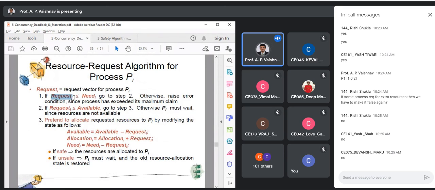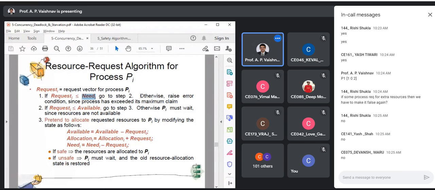Request is less than or equal to need, right? If yes, then go to step 2. Otherwise, raise error condition. Okay. See, you will have to write a program for this in the lab, right? Let me tell you, not in the next 2 or 3 labs, but at least in one of the last few labs, 8th, 9th, or 10th. So just keep this algorithm in mind.